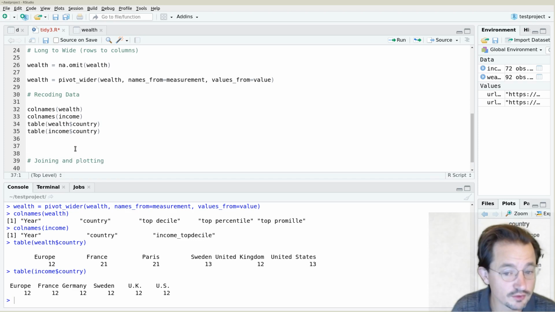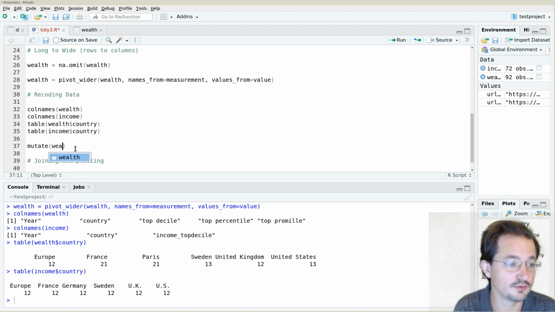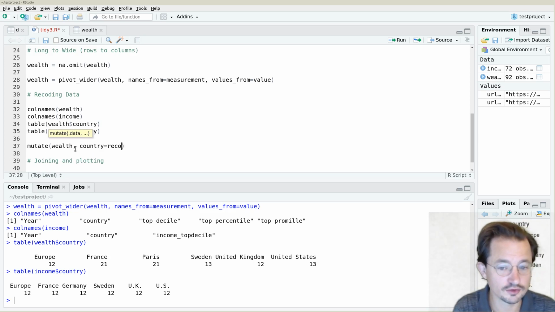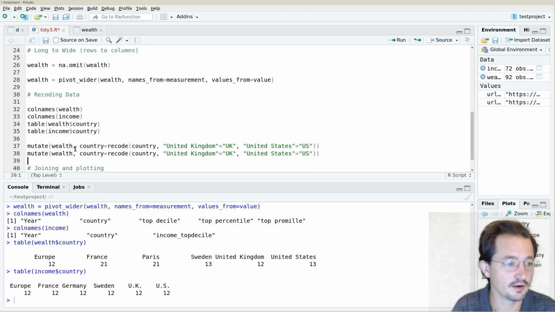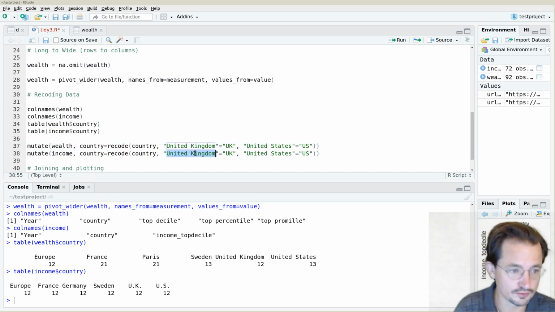There are a number of ways in which you can do that, but I think the best way to do this is to actually use the recode commands. So we're going to mutate the wealth data, and we're going to say the country equals the recode of the country, and United Kingdom should become UK, and United States should also become US. And then for the income we do the same, only then this was called u.k, and this was called u.s.